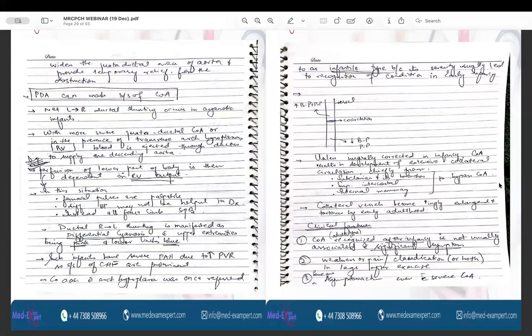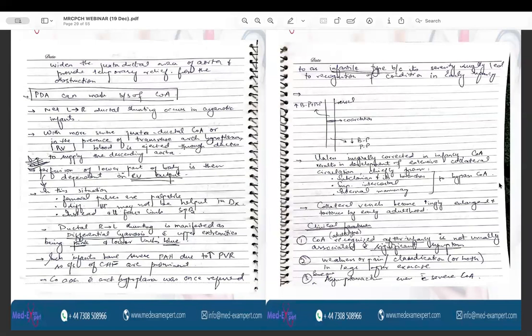So, in case of ductal right to left shunting, it is manifested as differential cyanosis, which means that the upper extremities will be pink and the lower extremities will be blue. Such infants have severe pulmonary artery hypertension because of increased pulmonary vascular resistance. There are no prominent signs and symptoms of congestive heart failure.